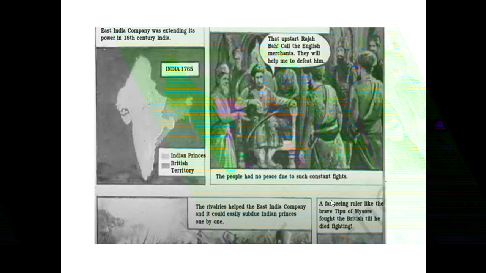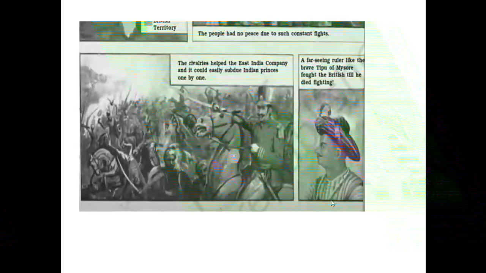Then you can see the next picture. Thank God there is peace in the country now. No more wars and no lootings by thugs. So who is saying this?